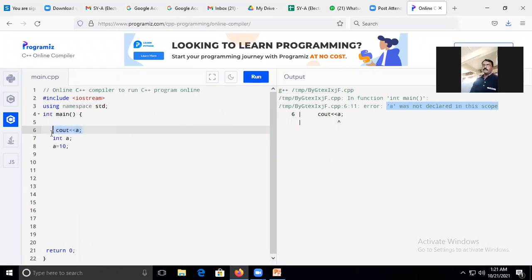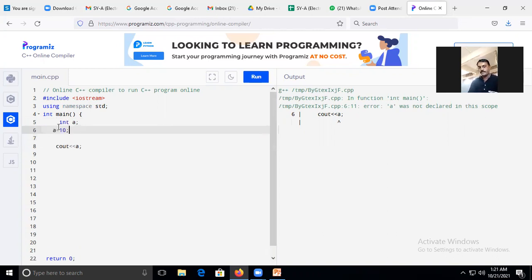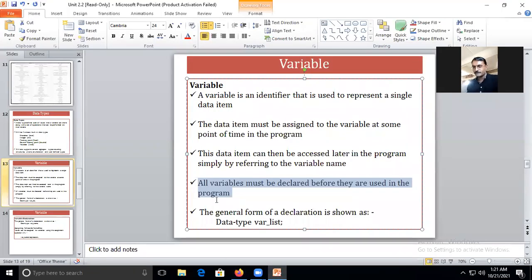पण आपण A declare केलाय. कुठे declare केलाय? We have declared A at a wrong place. So what is the meaning? Before calling the values of a variable, we must have to declare it. Okay, now I have declared A. Also, I have initialized the value of A, and here I am calling the value of A variable. Okay, so it gives me the value of A variable. Okay, समजतंय का? Yes, sir.